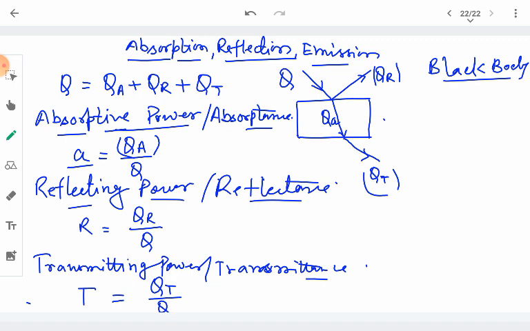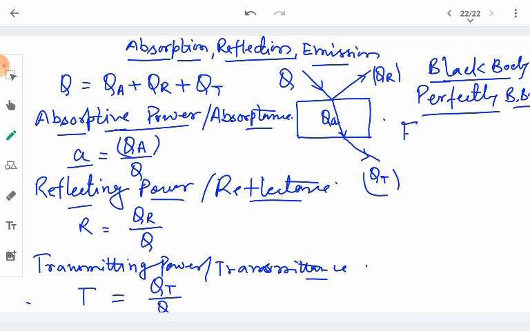A perfectly black body is the one that absorbs all the heat radiation that has been incident. However, in the practical world, we have no such perfectly black body, right?